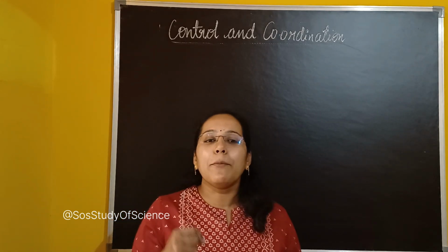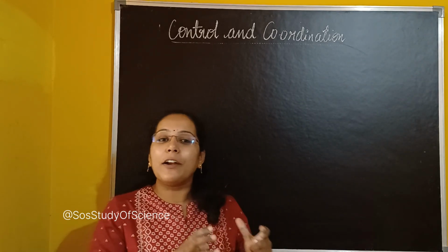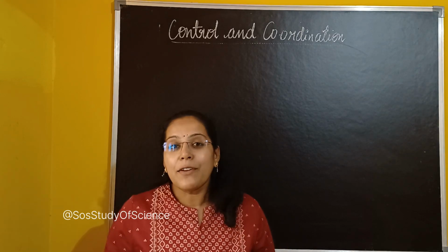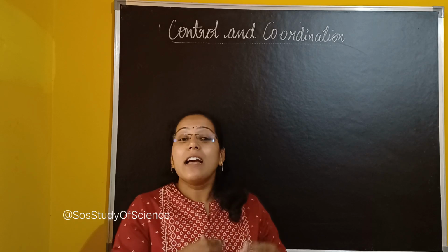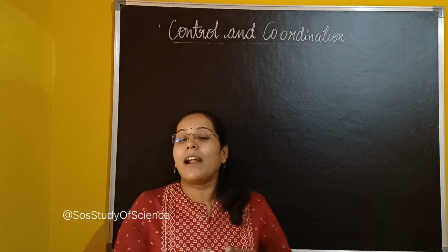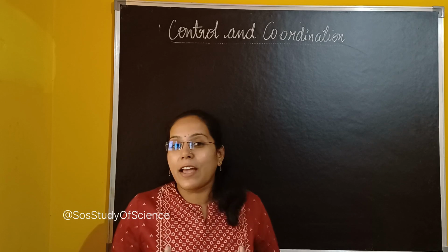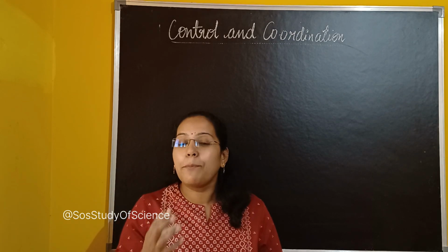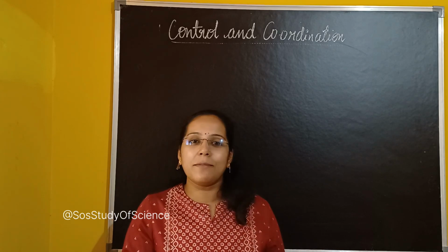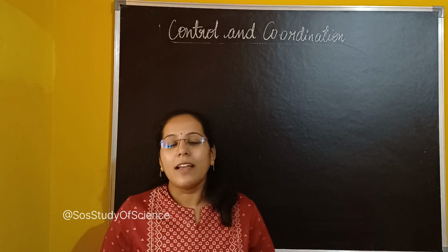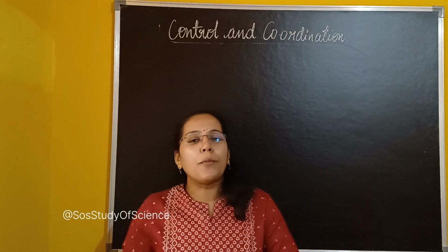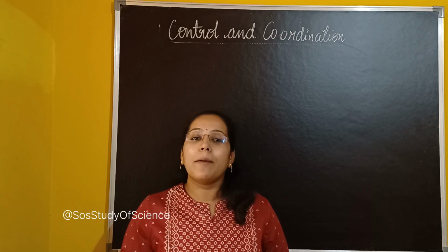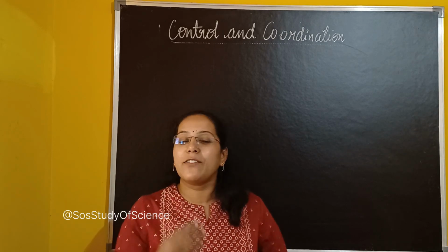In this video, I am going to mainly explain how control and coordination is taken care of in the case of animals. Without having the basics, you will not understand the further concepts, so having proper basics is very important. So I am going to explain all the basics with respect to the nervous system as well as the hormonal system. These are the two important systems that take care of control and coordination in animals.